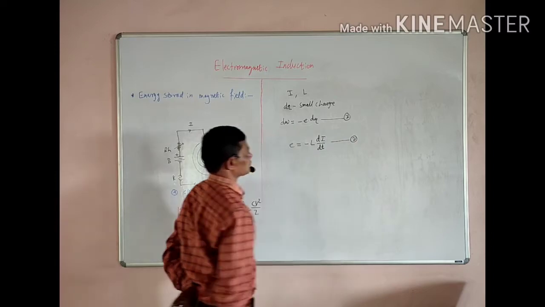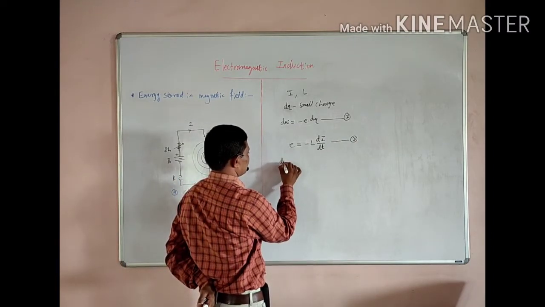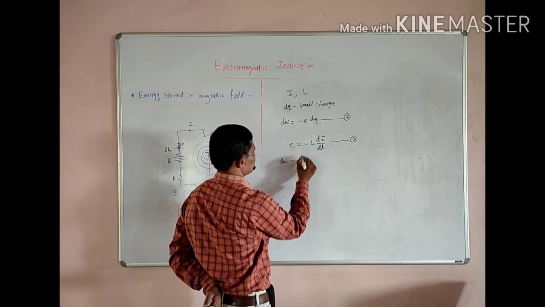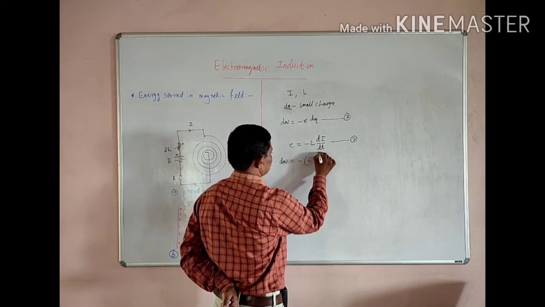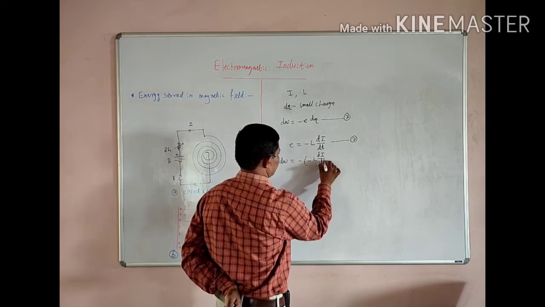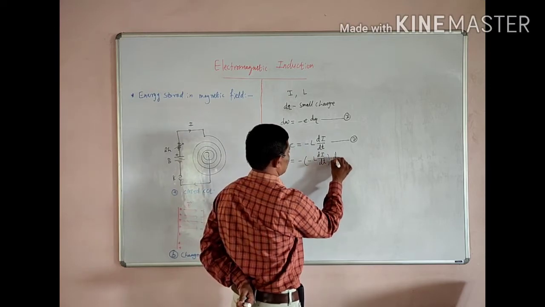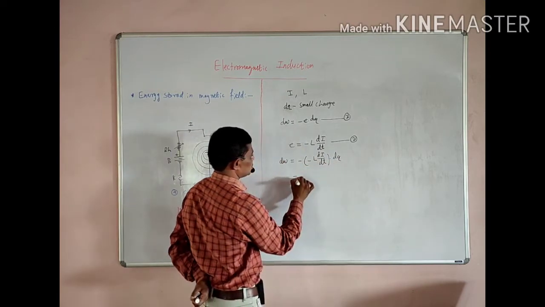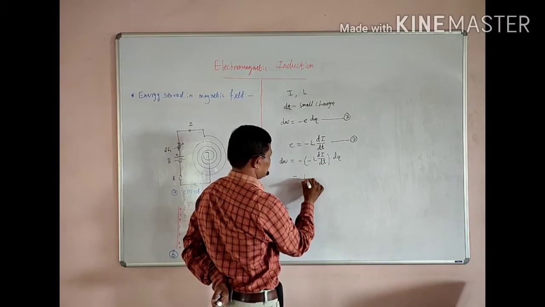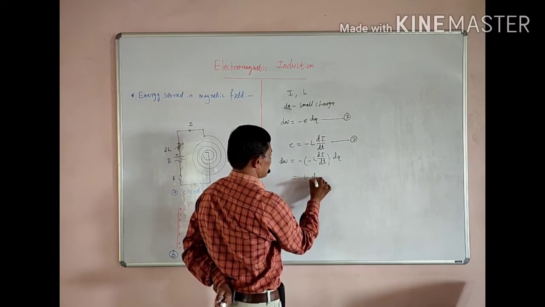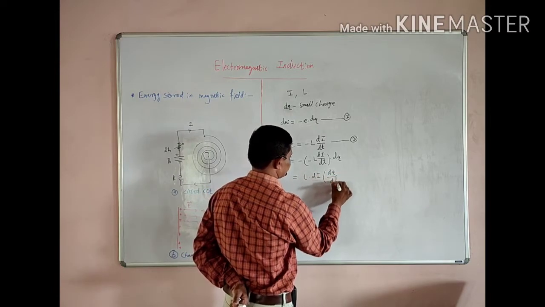Then substitute this here. The work done dW is equal to L di by dt into the charge dq. So this is equal to minus minus plus L di into dq by dt.